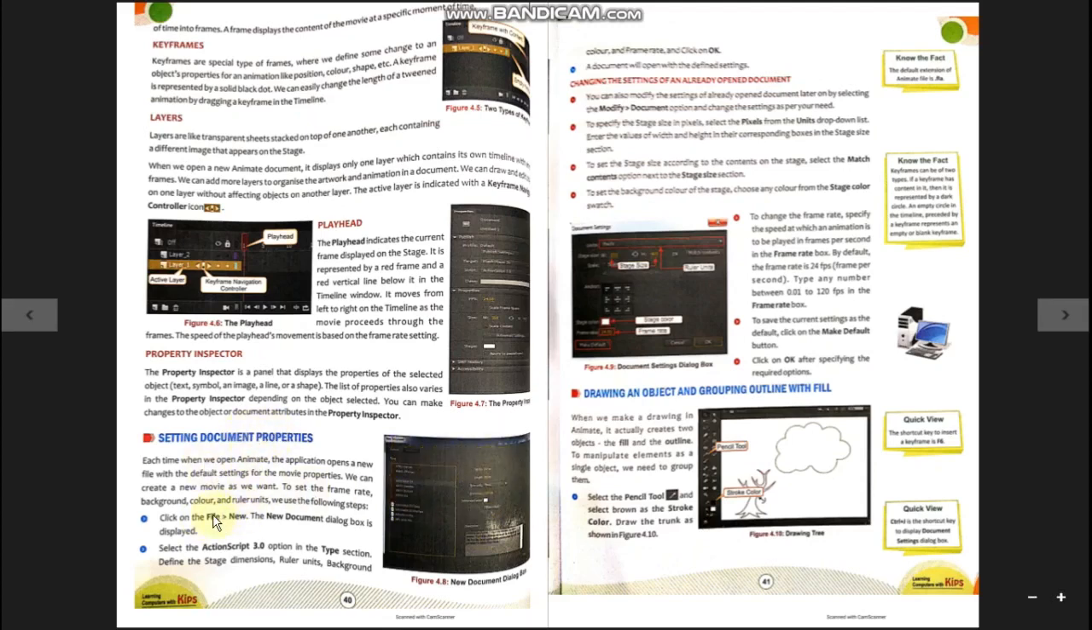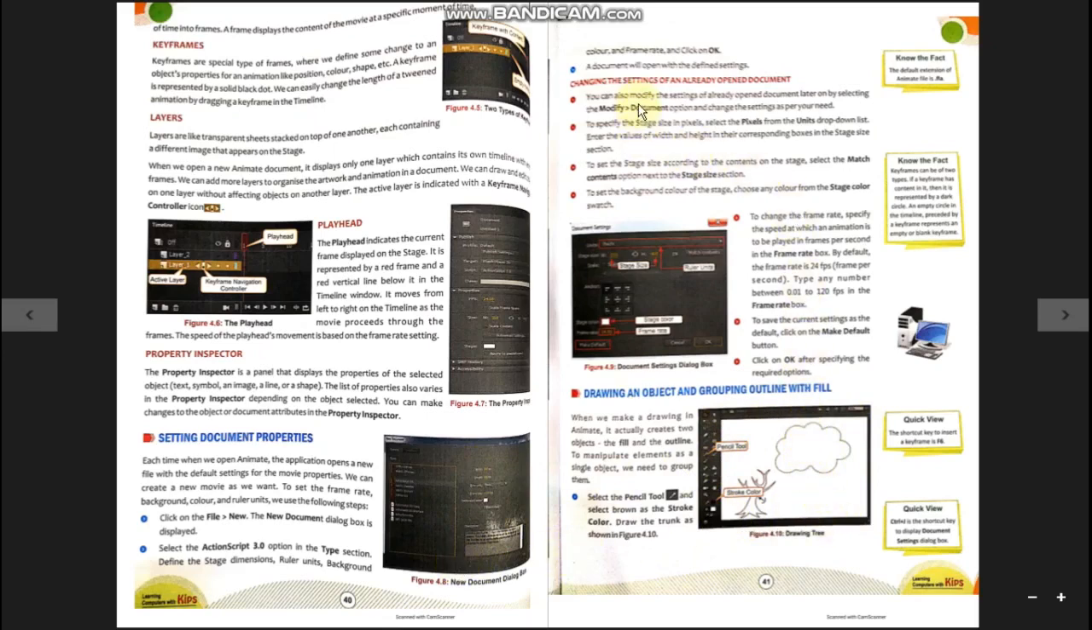So to open the document properties, we have to select the File menu and then select the New option. The New Document dialog box is displayed. This is the New Document dialog box. Now select the ActionScript 3 option in the Type section. Select ActionScript 3 and set your colors and all requirements, and lastly click on the OK button. So your document properties are set now. The stage will open with all the properties which you have set in the document properties dialog box.